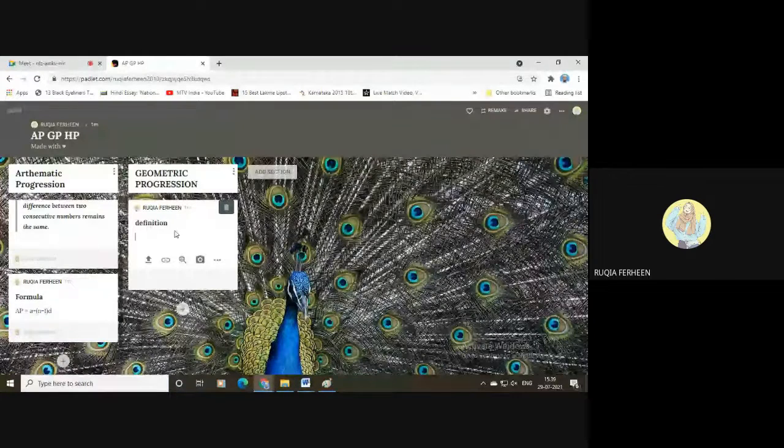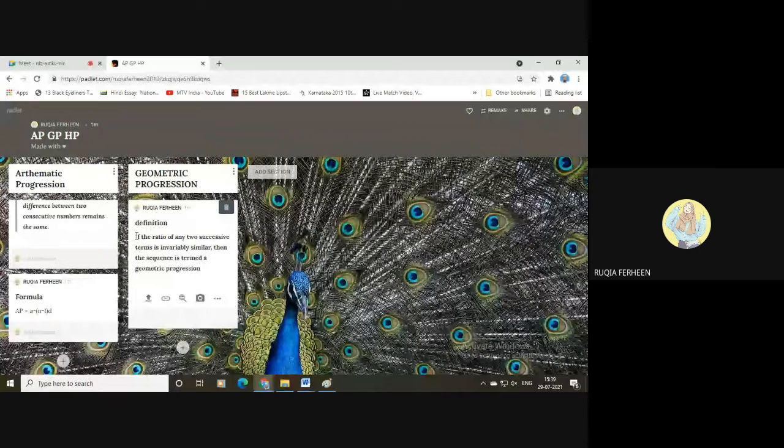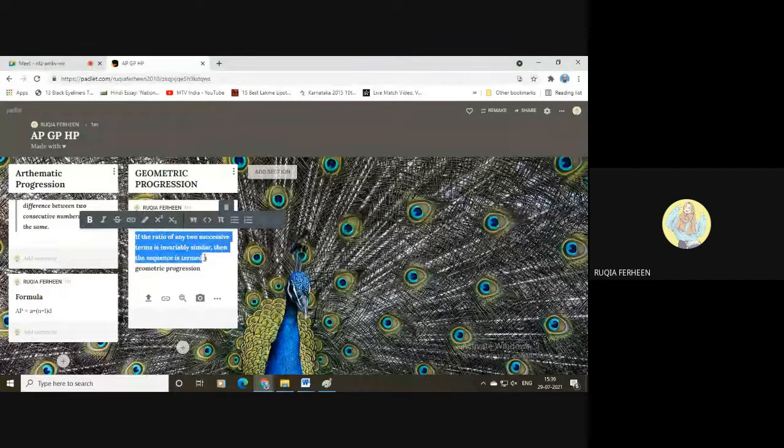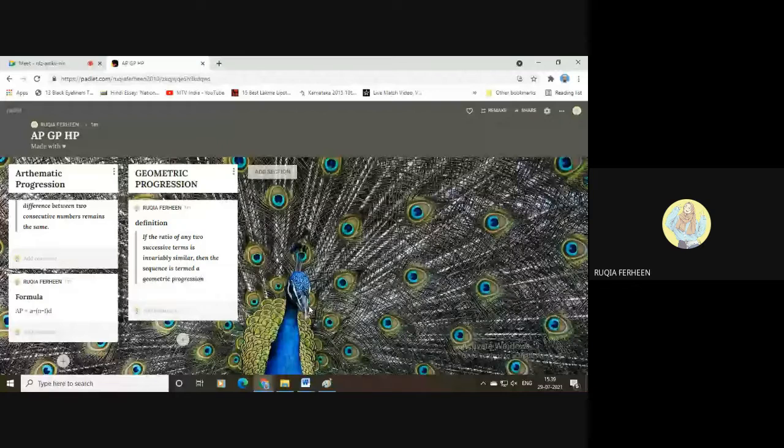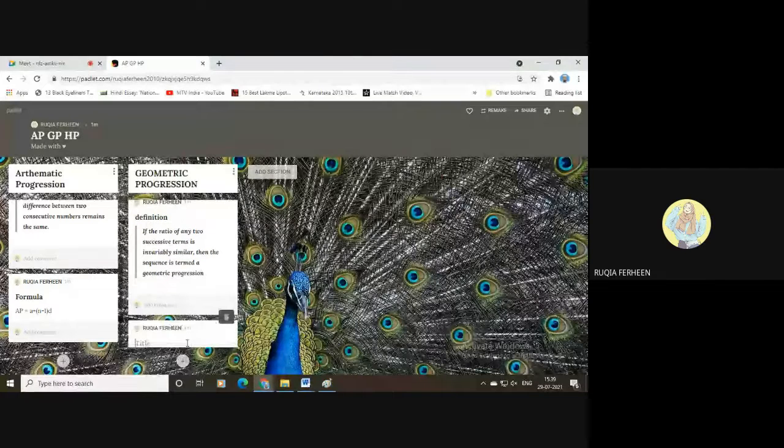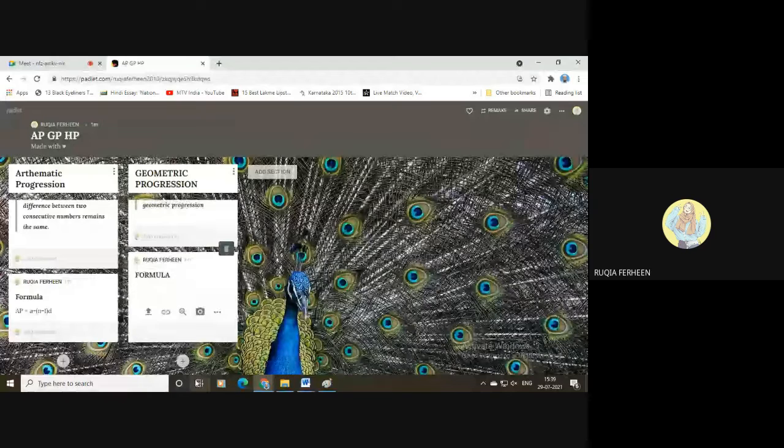The definition will go like this. If you want to quote the definition, just select the text and click on this quote option. The definition is ready. Now we'll add the formula to this. The formula for geometric progression is a r to the power of n minus 1. We all know that the formula for geometric progression is a r to the power of n minus 1.